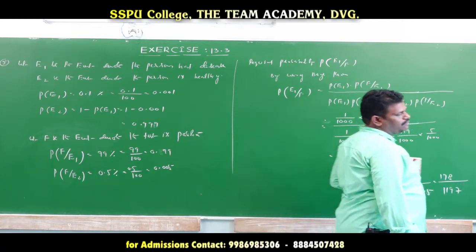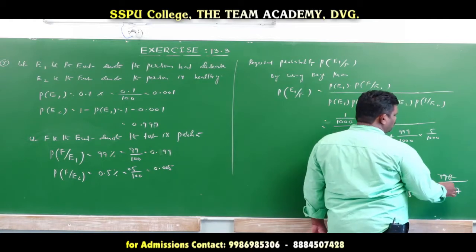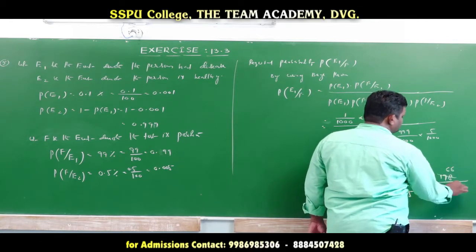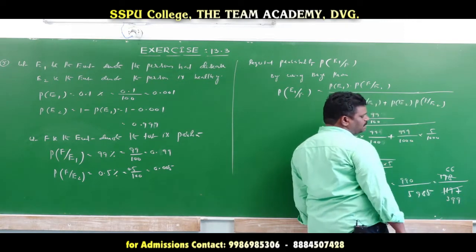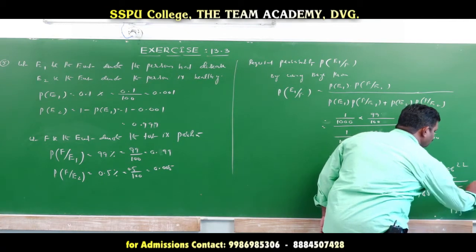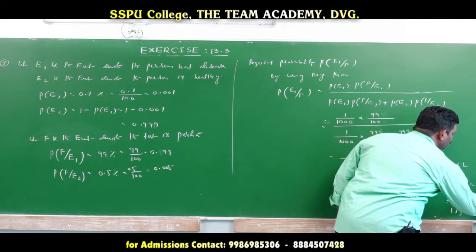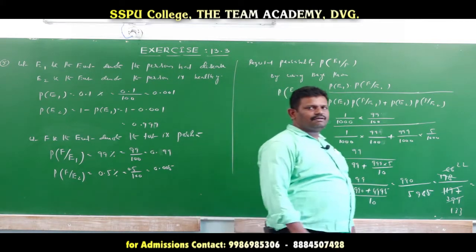So this is the required probability of the given. Here if possible, 3 table we apply: 3 6s are 18, 3 9s are 27. Again 22 and this value 133. So final answer 22 by 133. So that is the required probability of the given question.